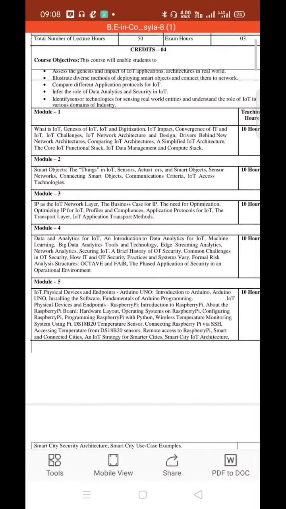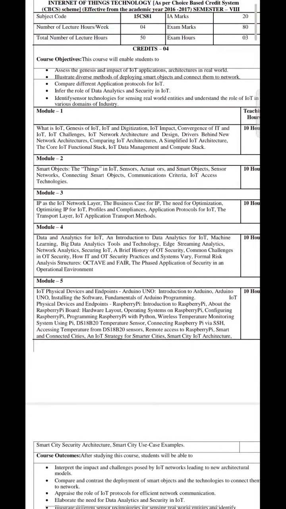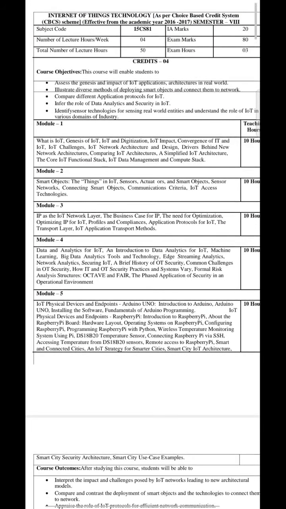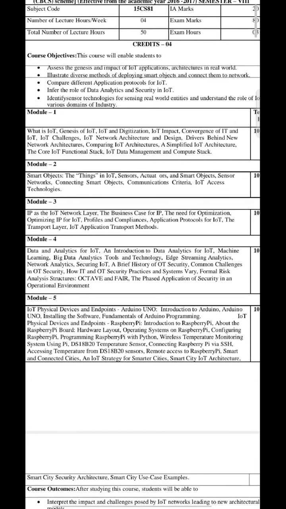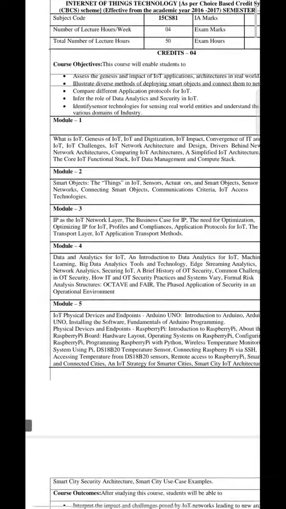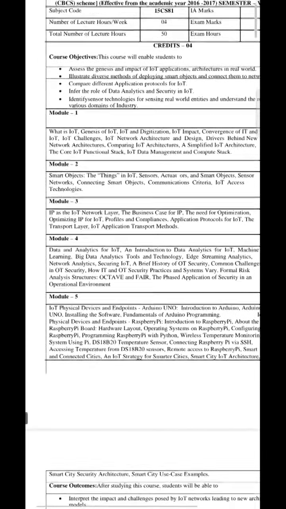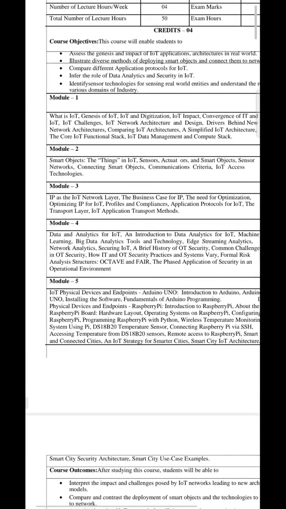Hello students, this is the syllabus of 15 CS 81 or 17 CS 81 Internet of Things. There are 5 modules as usual. The first module is about the definitions of IoT. The subject is Internet of Things technology.